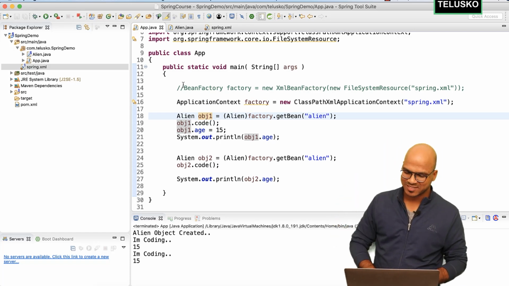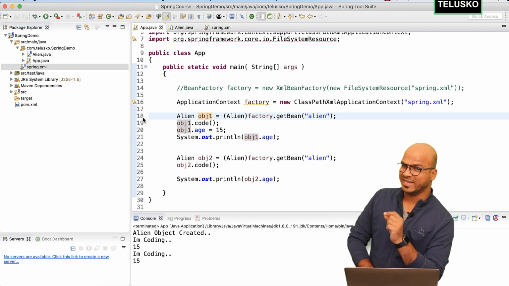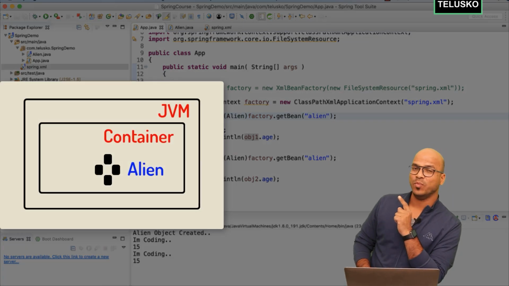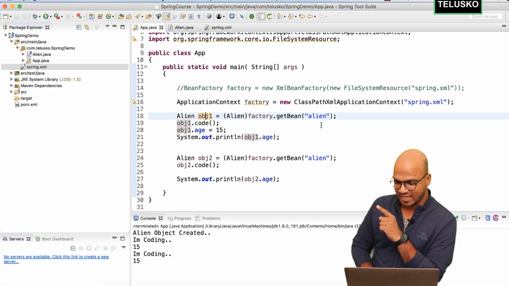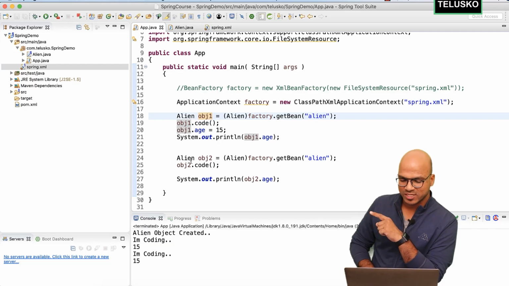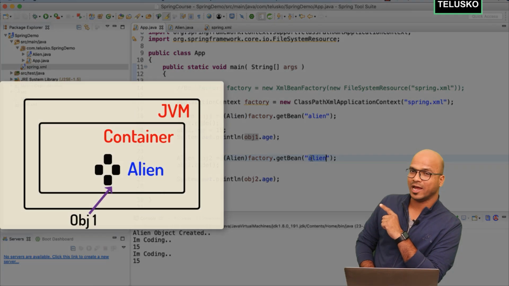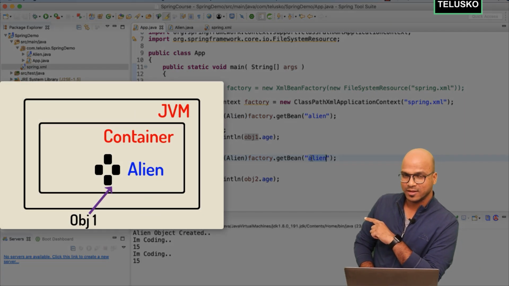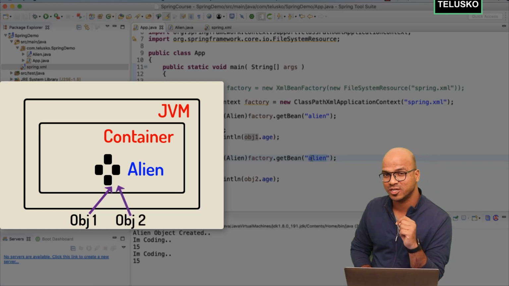Go back to the previous example. When you say on line number 18, hey Spring Framework, I want an object whose ID is alien, Spring will say, okay, we have the object, take it. When you go for the second time as well on line number 24, you're saying, hey Spring container, I want the object with ID alien. Spring will say, we have the object, just take it. It will not create a new object for you.